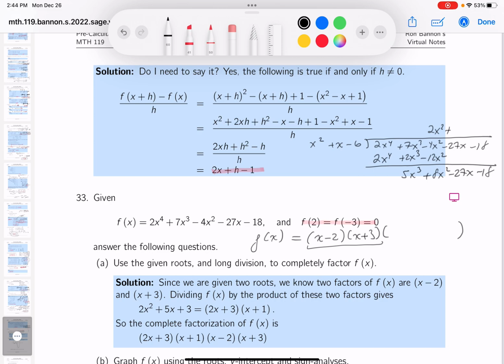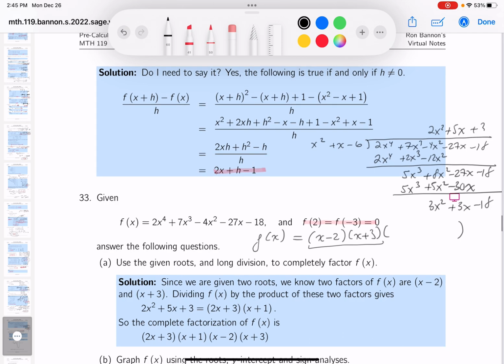Let's repeat. Plus 5x. What do you get there? 5x cubed plus 5x squared minus 30x. Subtract. What do you get? 3x squared plus 3x minus 18. Repeat. Plus 3. What do you get over there? 3x squared plus 3x minus 18. I know this now. It's 2x squared plus 5x plus 3.